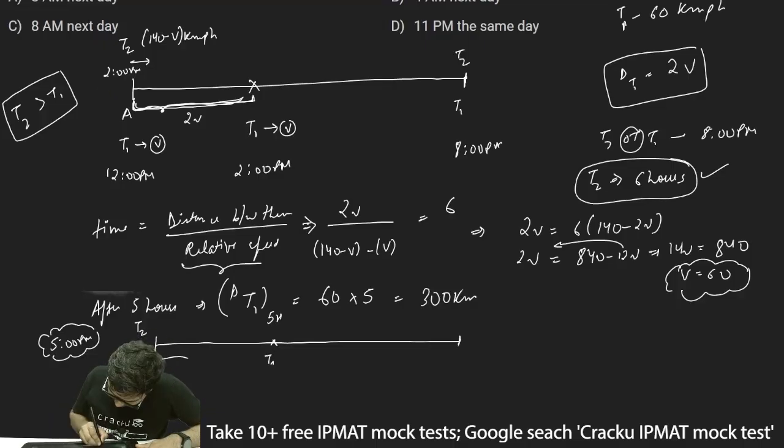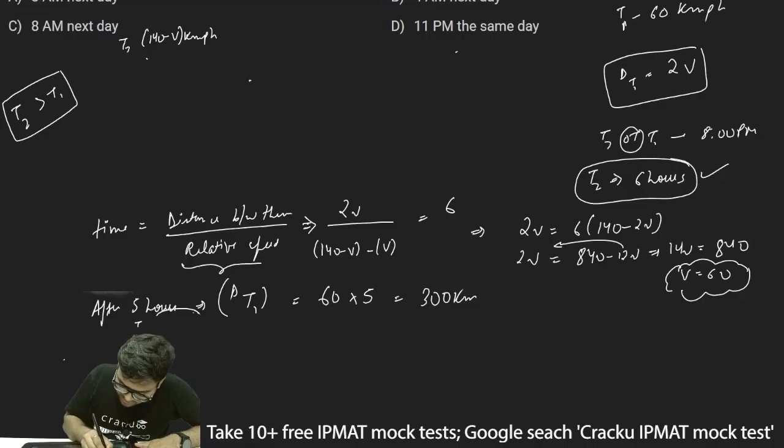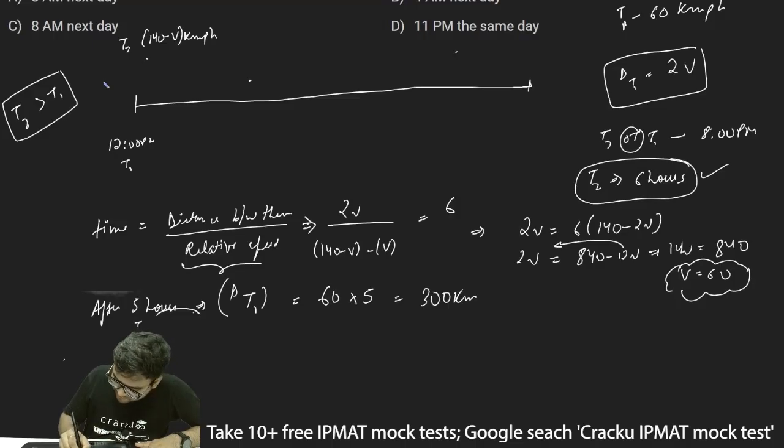This is T1. The distance between them is 300 kilometers. And T2 is moving at 80 kilometers per hour. Now let's say T1 started at 12 noon. This is T1 and at 5 p.m. it will reach here.